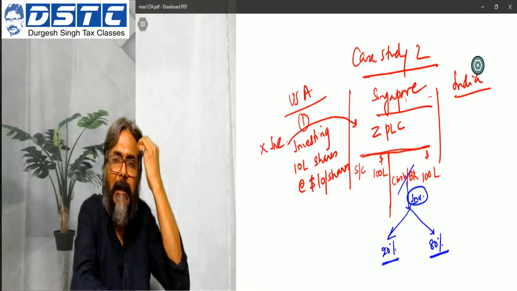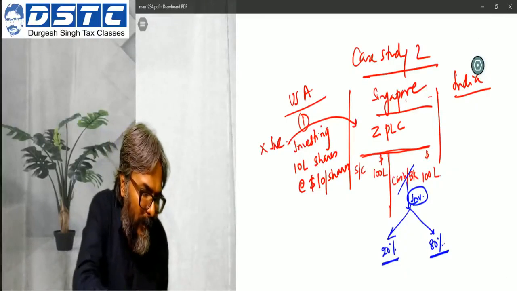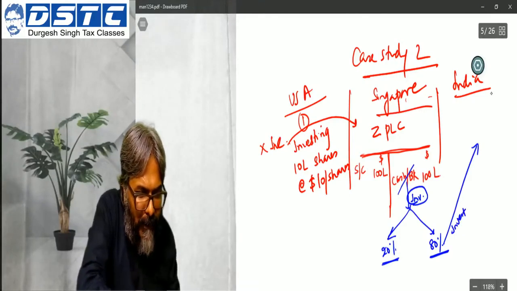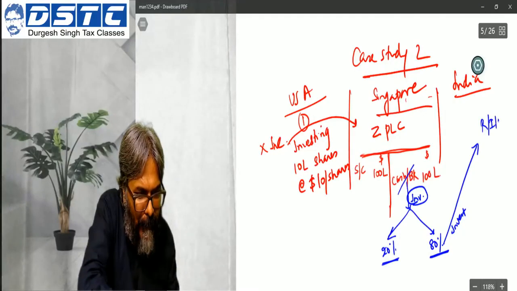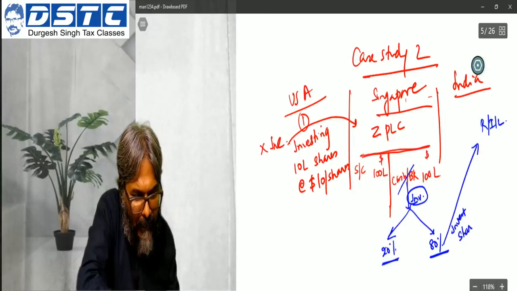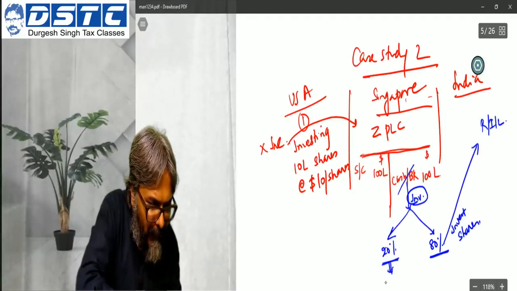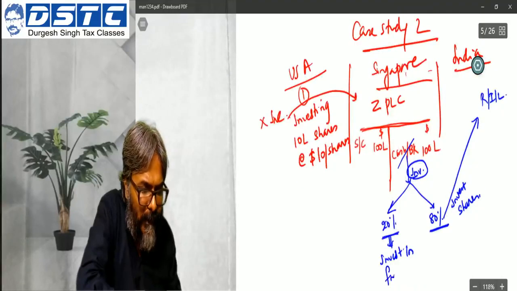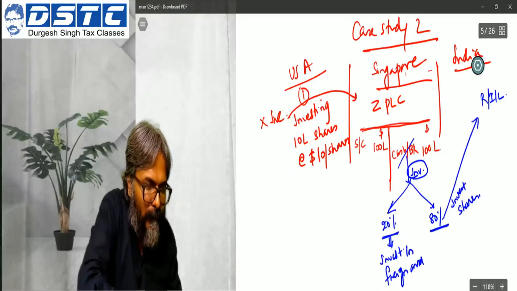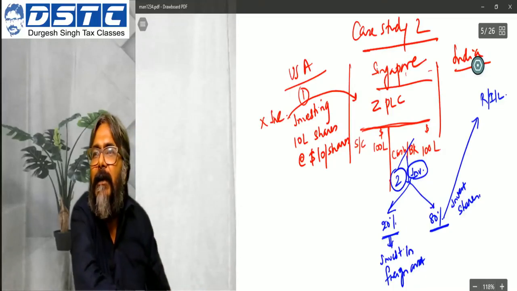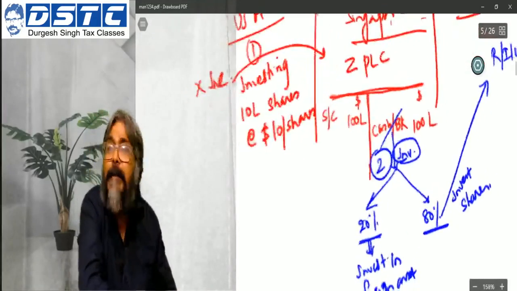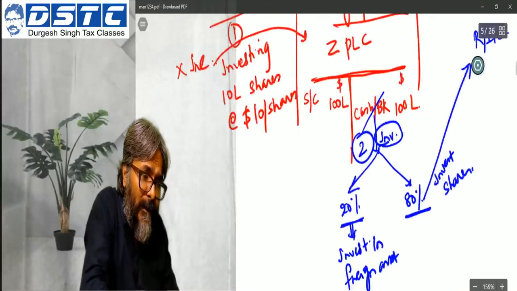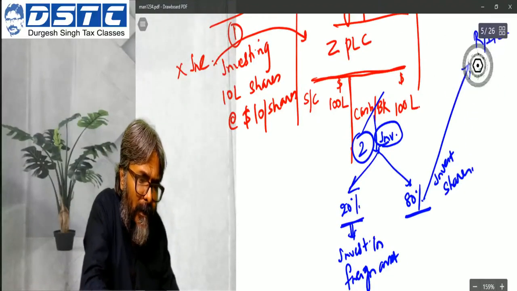You'll say, what is this 20% and 80% ratio? So 80%, students, they use this fund to invest in the shares of RIL. And 20% they invest in a foreign asset. So this is the second step, investment: 80% in the RIL shares and the balance 20% in certain other foreign assets. This is what these people did.